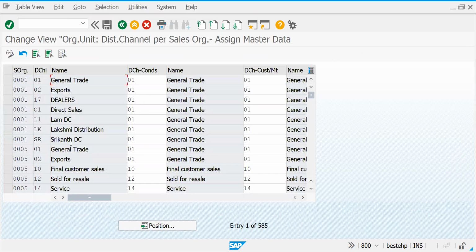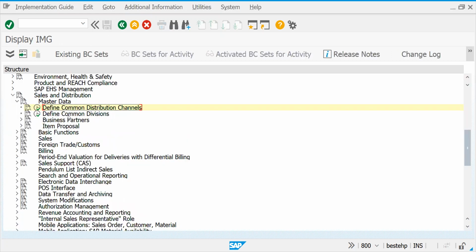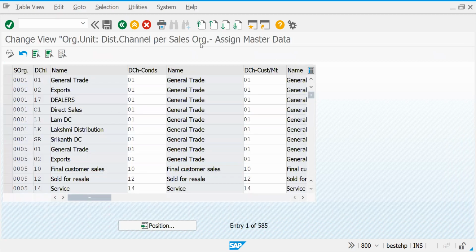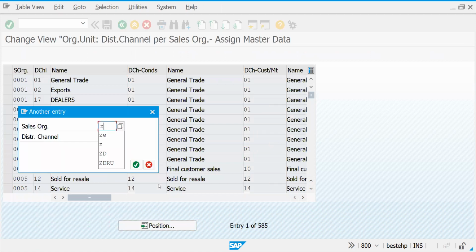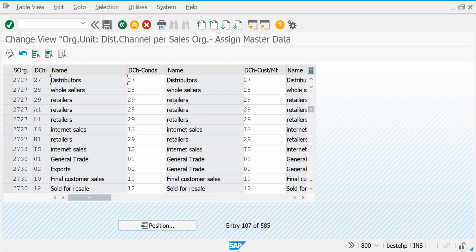So if you come here, there is a concept called common distribution channels and common divisions. Common distribution channel, in the sense, let's take an example. We go to our sales organization 2727. So if you see, this is the sales organization, this is the distribution channel.